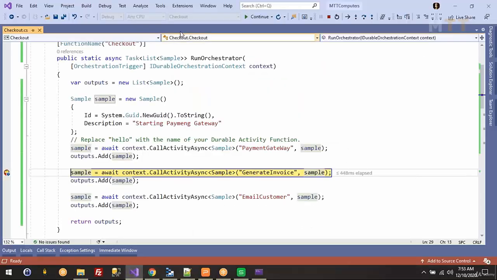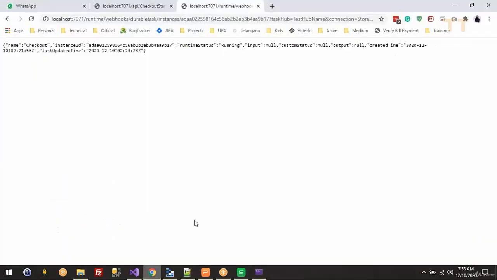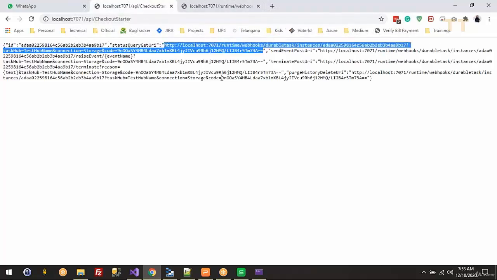Let's see now. Okay, it's showing because we called this URI when the orchestrator function, your durable function, was running. The current state of that function was running, and it is showing running here. Now if I call it again, it should say completed. So if that was a long running task and you want to check the status, this is the URI you have to check.